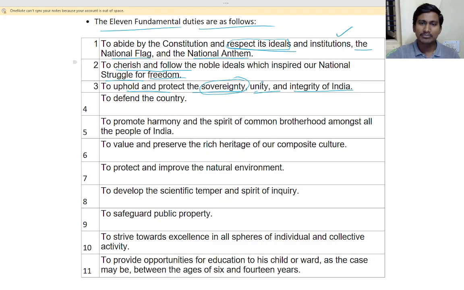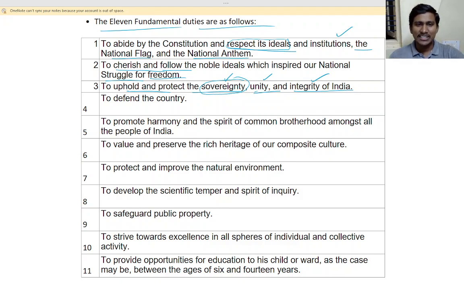So unity, our country is united, right? There are so many different religions, so many different castes, so many different states, but we are one country, right? That is unity. Integrity of India, that is we are together, okay? So that is integrity. That is the fundamental duty. Yes, we should be united.